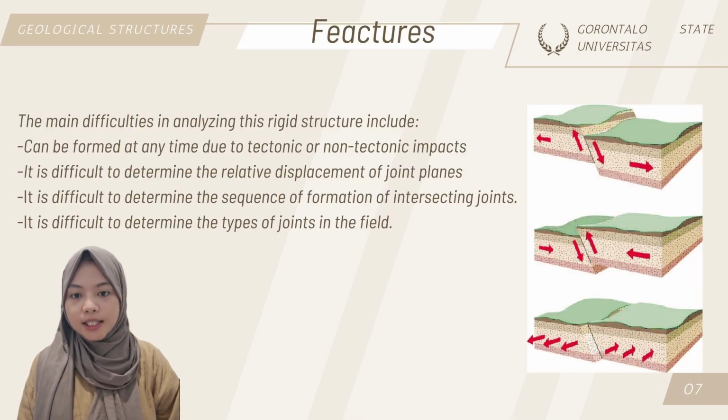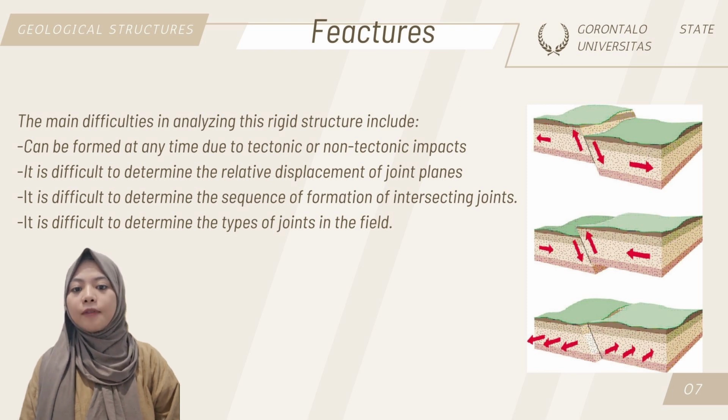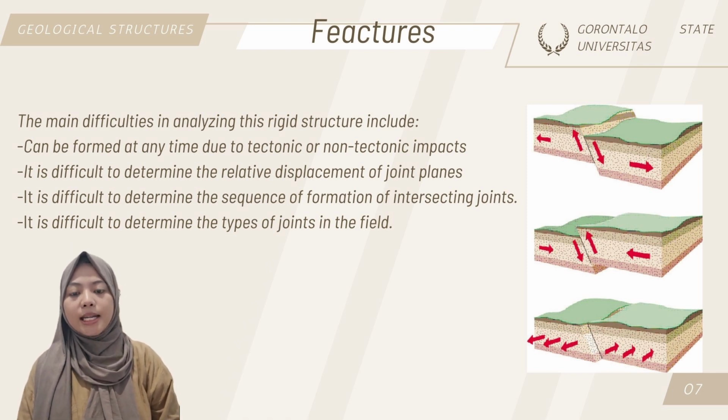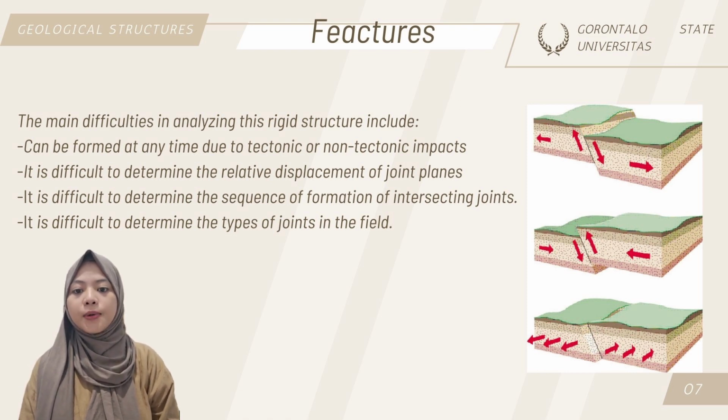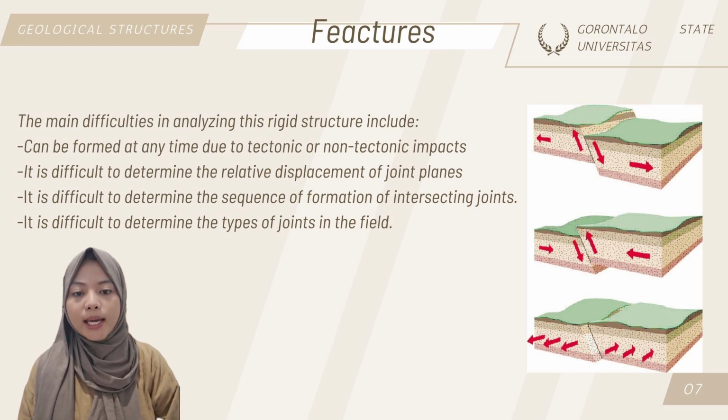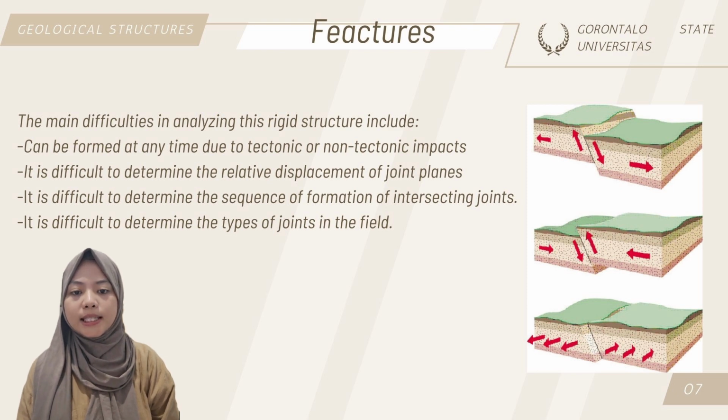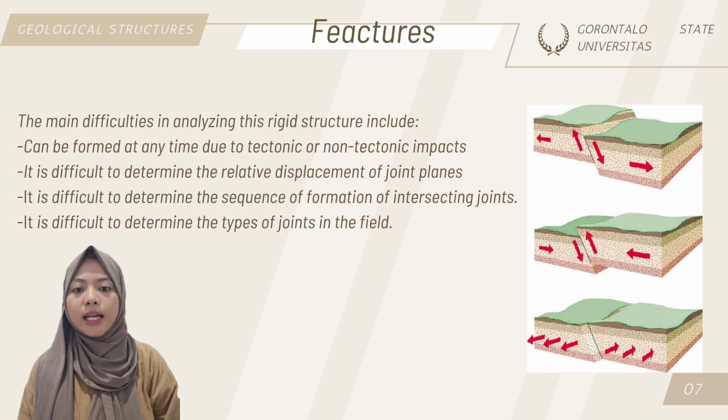Joints are fracture structures. Fractures are formed in a rock due to a force acting on the rock and have not yet shifted. Weakness is usually caused by the stone's inability to withstand too much pressure. As a result, rocks experience cracks at their weakest points. Joint structures are one of the easiest geological structures to find in almost all rocks exposed on the surface.